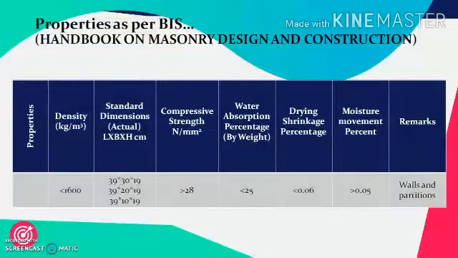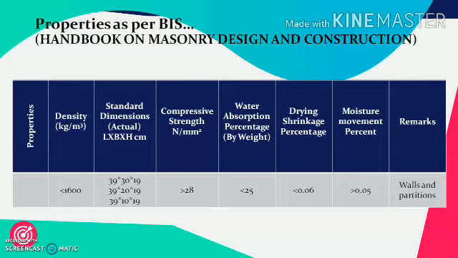The properties of these blocks. Its density is much lesser and is around 1600 kg per meter cube. These are again available in three different varieties. The dimensions are 39 by 30 by 19 centimeter, 39 by 20 by 19 centimeter and 39 by 10 by 19 centimeter. Its compressive strength should not be less than 28 Newton per mm square.